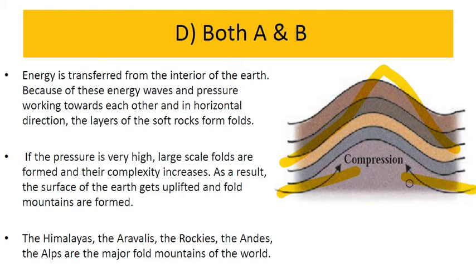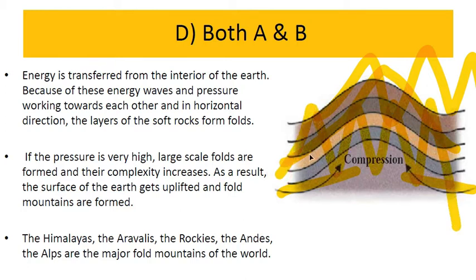So during their compression, there is an upliftment of the landmass and it is known as a compression process. Because of this compression process there is a formation of fold mountains. There are fold forms like this. In case of Himalaya formation such folds occur. And there are four parallel ranges of Himalayas in India.